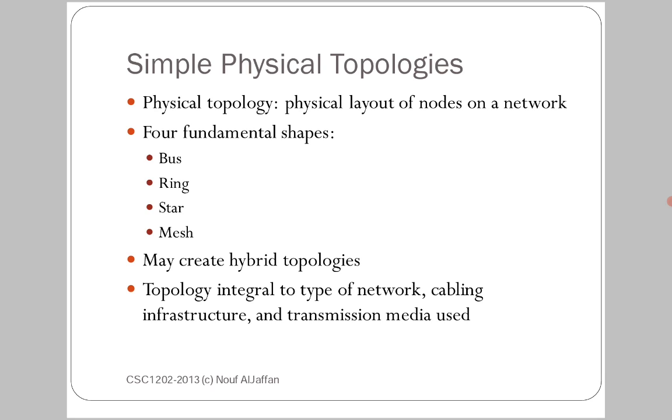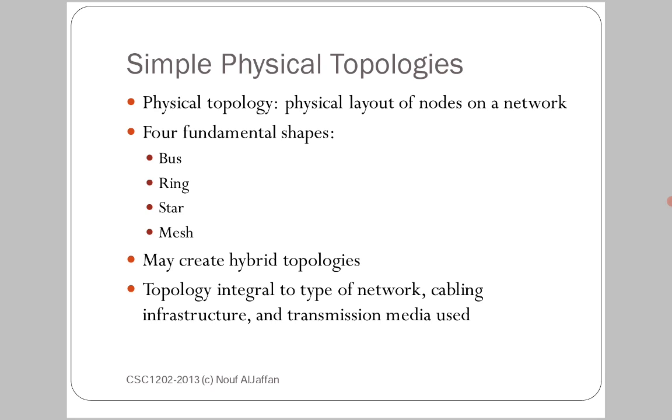So, simple physical topology. What does topology mean? Topology is nothing but a logical structure or design of the network established. It means how to establish a network by using various network devices and network instruments, forming various forms of networks.